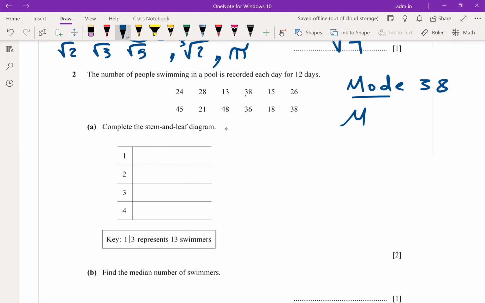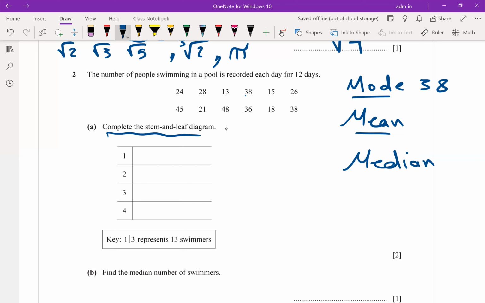How to get the mean? The sum divided by the number of values. You add 24 plus 28 plus 13 and so on, divided by how many values? 12. How to get the median? You have to rearrange ascending or descending before starting to get the median. Okay, go directly to the question.